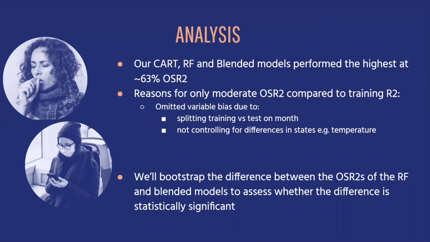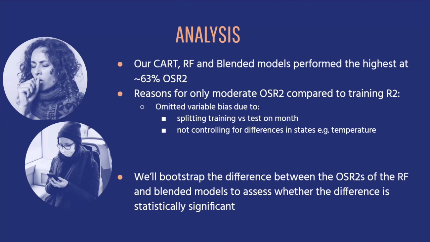In terms of analysis, our best models performed at around 63% OSR squared. The reason for this only moderate OSR squared performance was potentially omitted variable bias from two sources. One being that we split the training and test data on the month, so there might be some time-dependent variables that we didn't account for. In addition, we also did not control for certain variables regarding the differences in the states. For example, maybe temperature could be a variable that we might have wanted to account for.